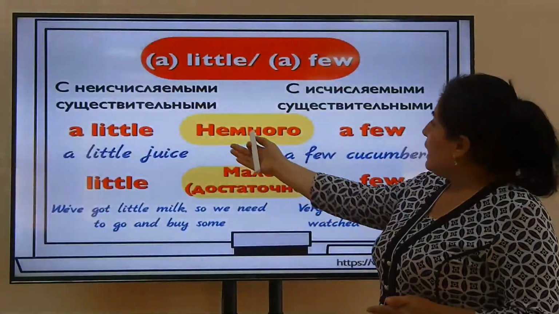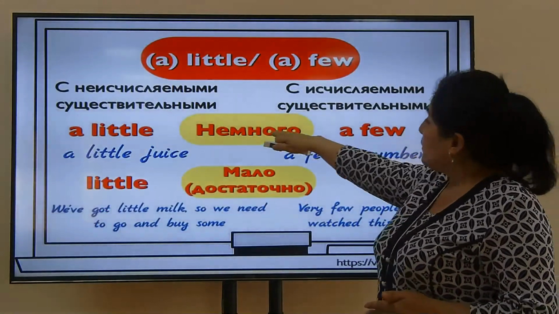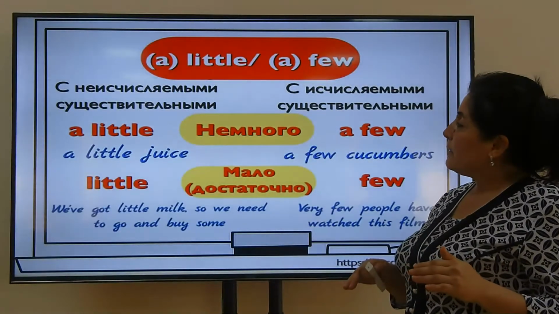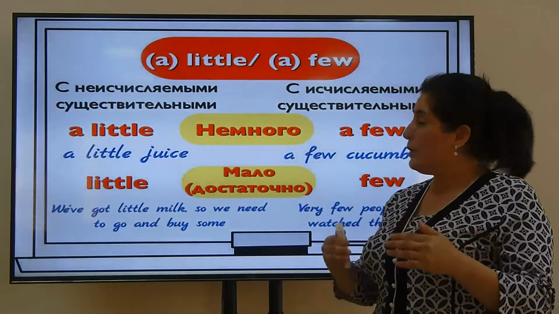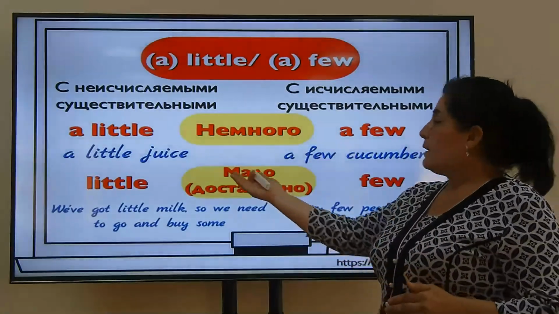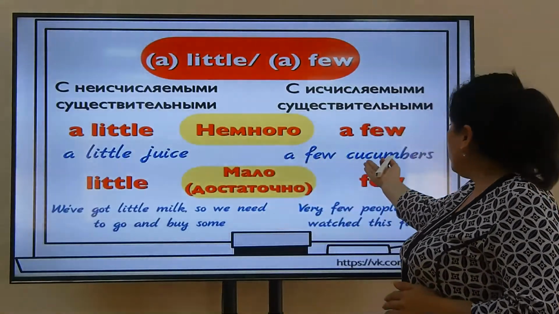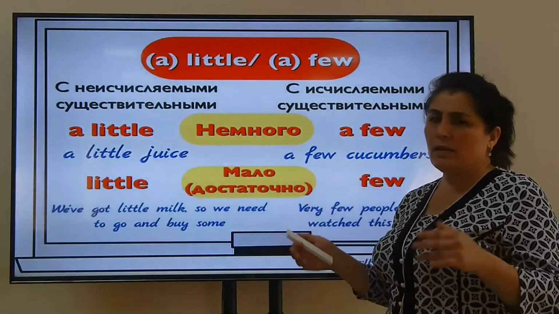But I am so sorry. A little with article, a little and a few, mean немного in Russian, and here there is something. There is a little or a few of something to do. So it is enough to do something. For example, a little juice. Here it is enough to drink this juice, or a few cucumbers. It is enough to make some salads or other things.